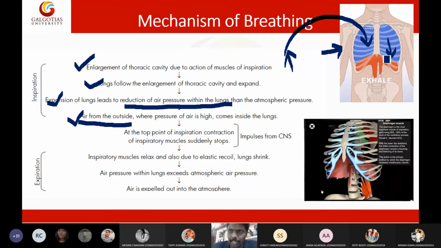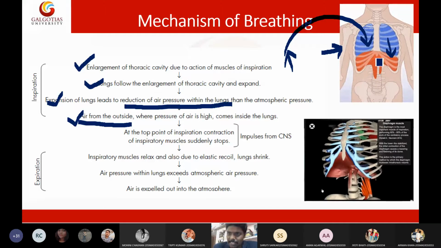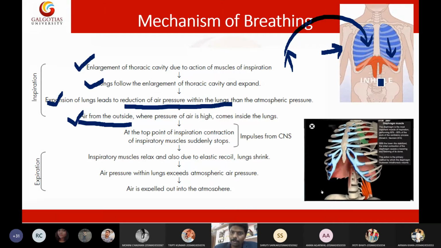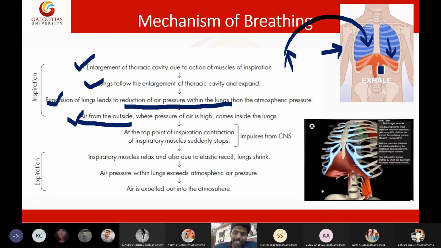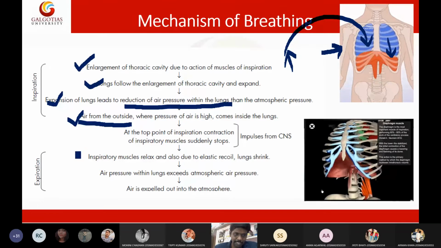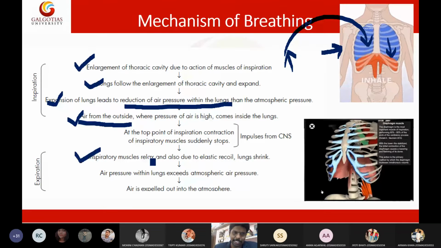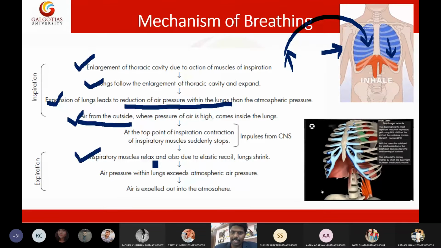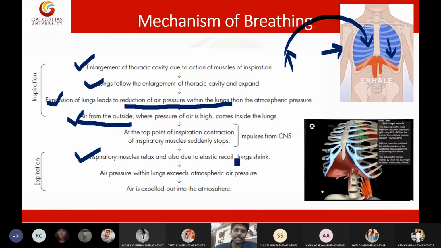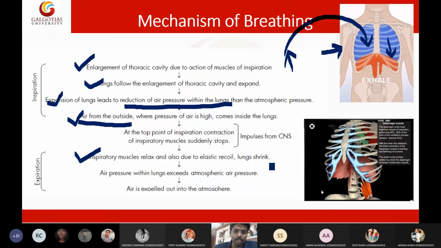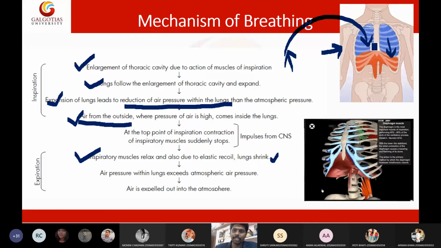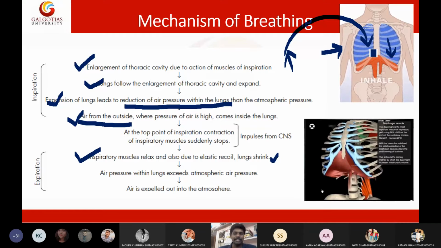After the air comes into the lungs, this contraction of the diaphragm will be stopped. Now the diaphragm will start relaxing. When the diaphragm starts relaxing, the inspiratory muscles will relax. That means the diaphragm has relaxed and recoiled. Recoiled means it came back to its original position. Due to that, the lungs will shrink, and the size of the lungs will decrease.